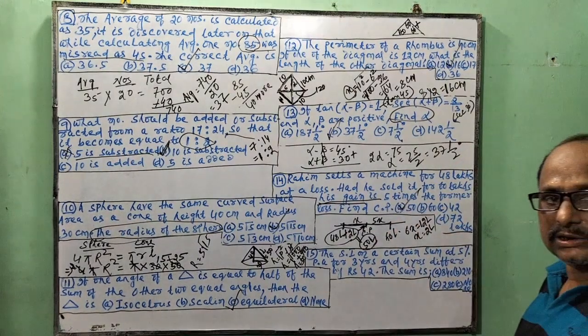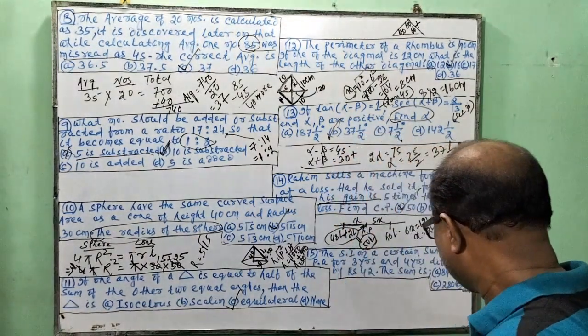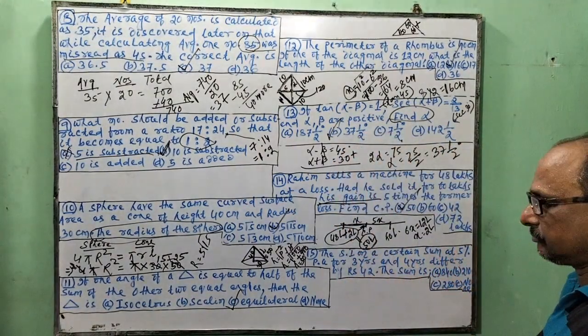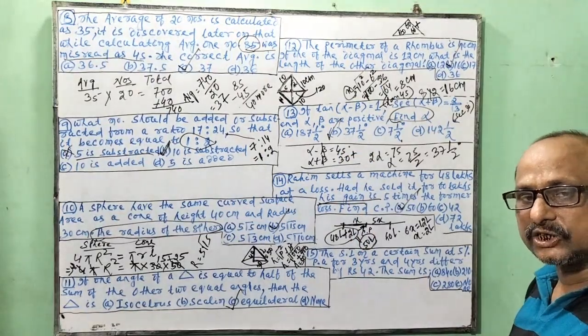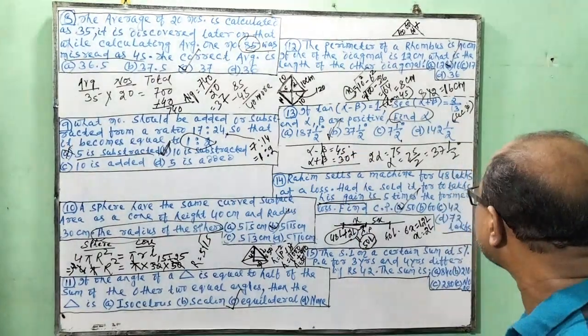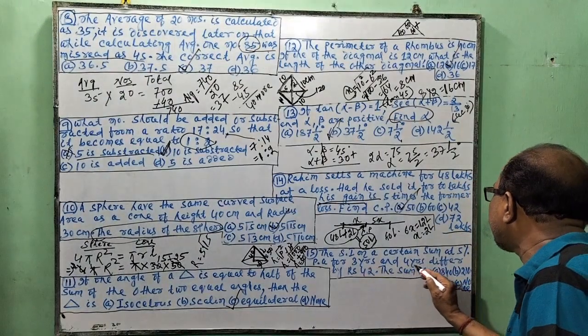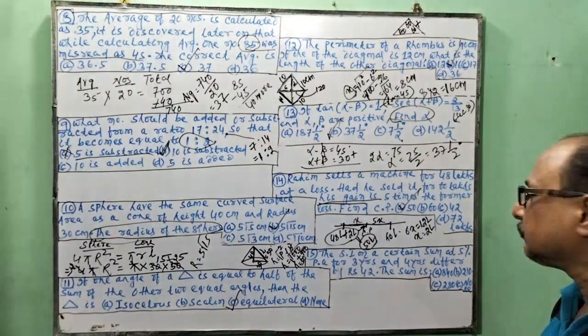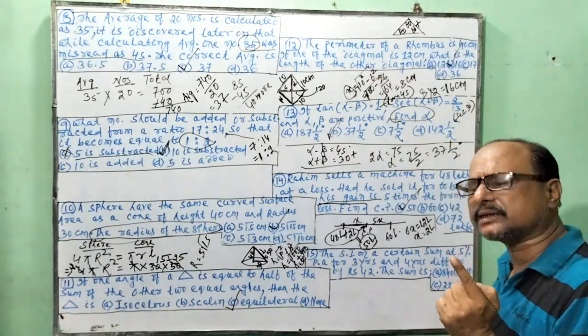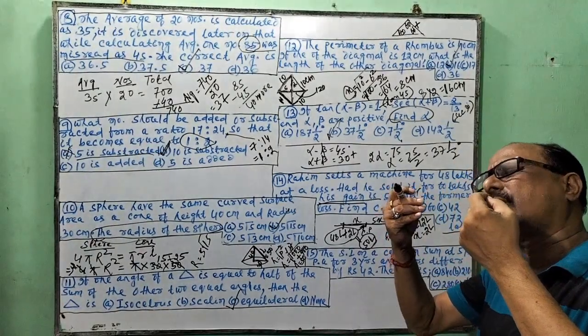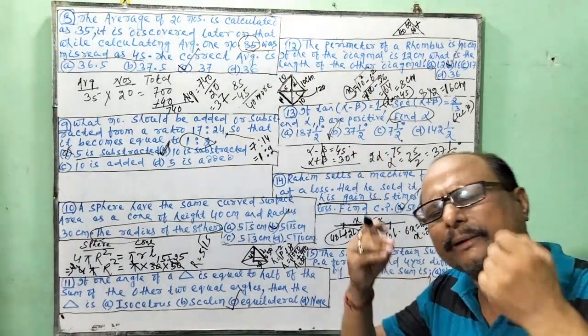Right? Understand? Then the SI on a certain sum at 5% per annum. Rate of interest is 5% per annum. For 3 years and 4 years. What may be the capital?